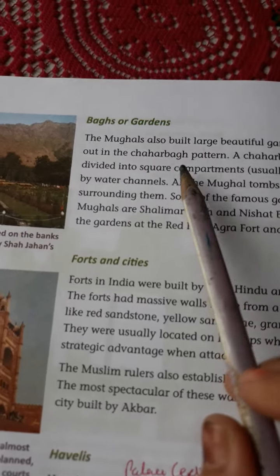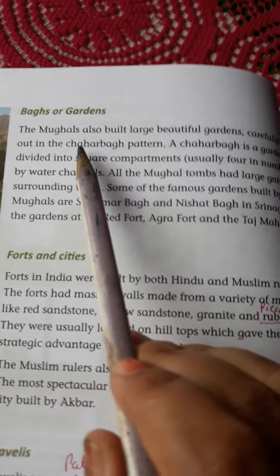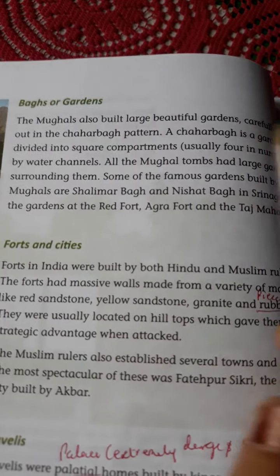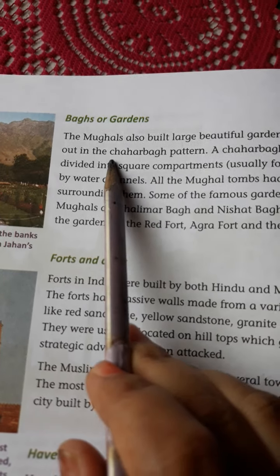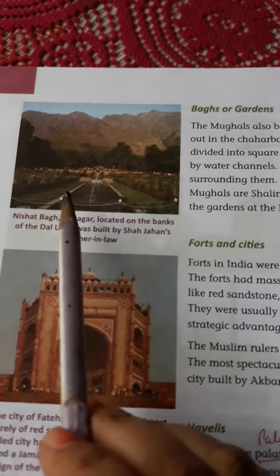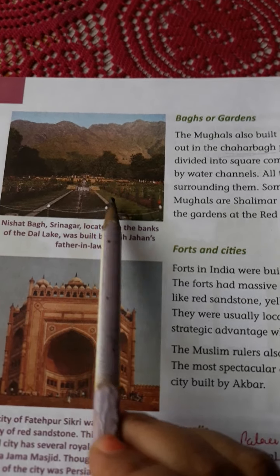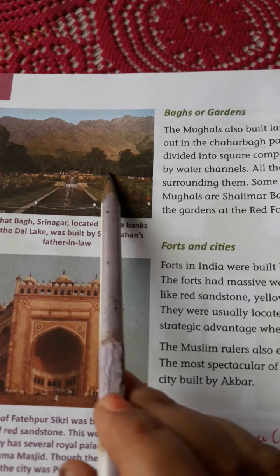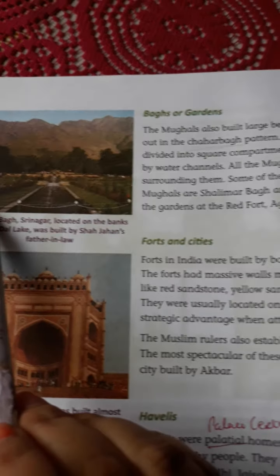Next you have bagh, or gardens. The Mughals also built large beautiful gardens carefully laid out in the Char Bagh. Now Char Bagh is the 4 pattern. That means the sides of the garden are divided into 4 parts.